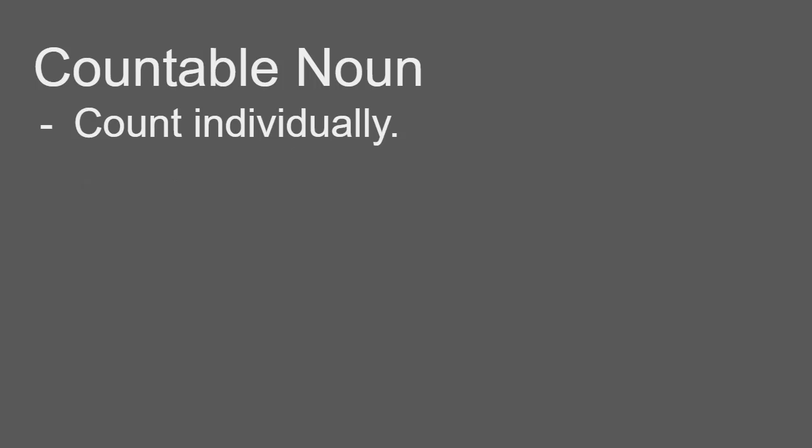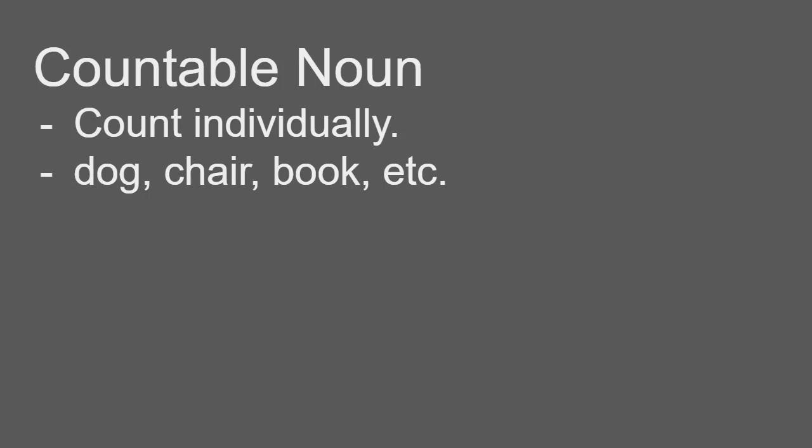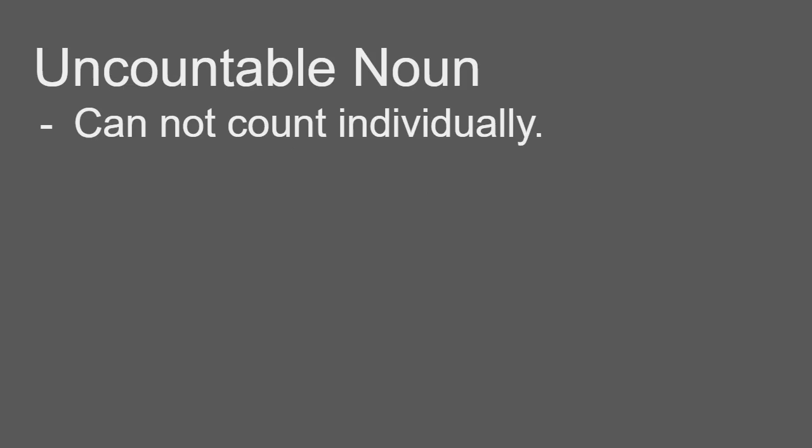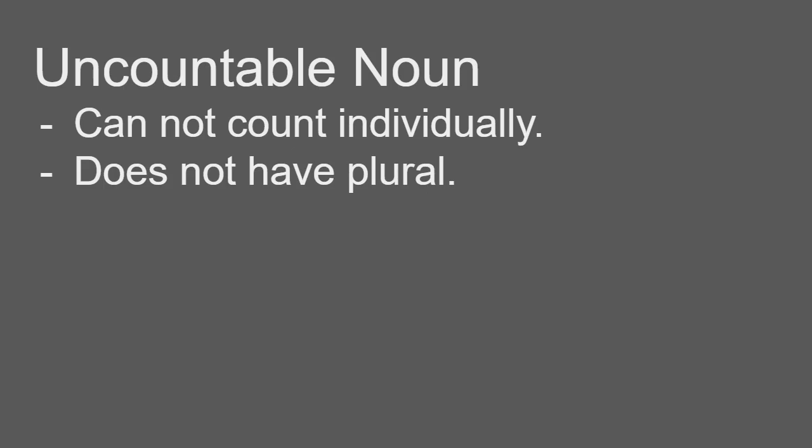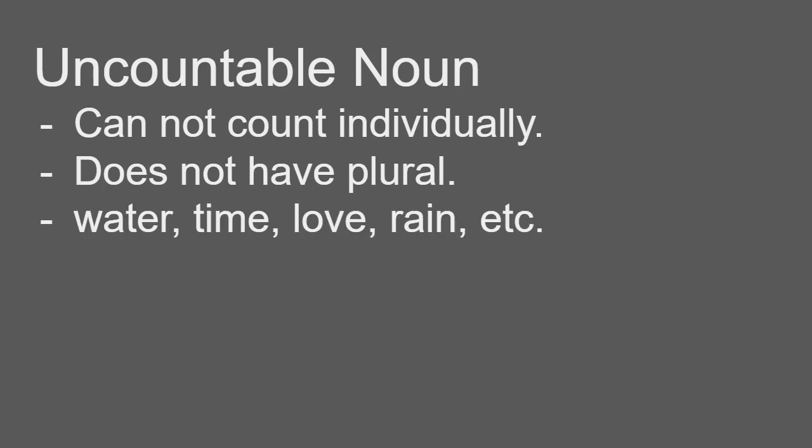Countable noun: you can count individually, like dog. You can count dog, chair, book, etc. Uncountable noun: the opposite of countable noun, you cannot count it individually, and it does not have any plural form. If you do not know what singular and plural are, we'll talk about them in some later videos. Water, time, love, rain, etc. are examples of uncountable nouns.